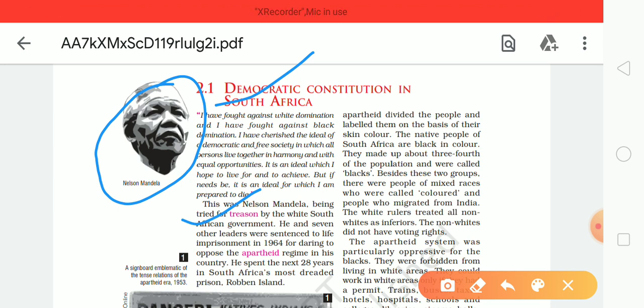So by means of treason, the government imprisoned Nelson Mandela in 1964 for daring to oppose the apartheid regime in the country, and he spent the next 28 years in South Africa's most dreaded prison on Robben Island. Students, first we discuss what apartheid is.